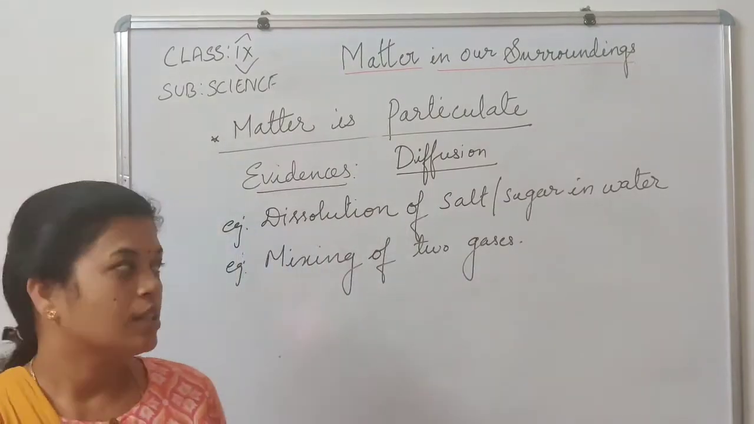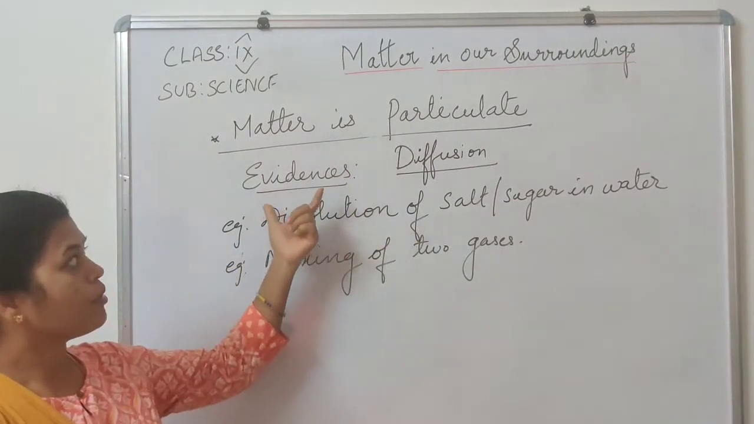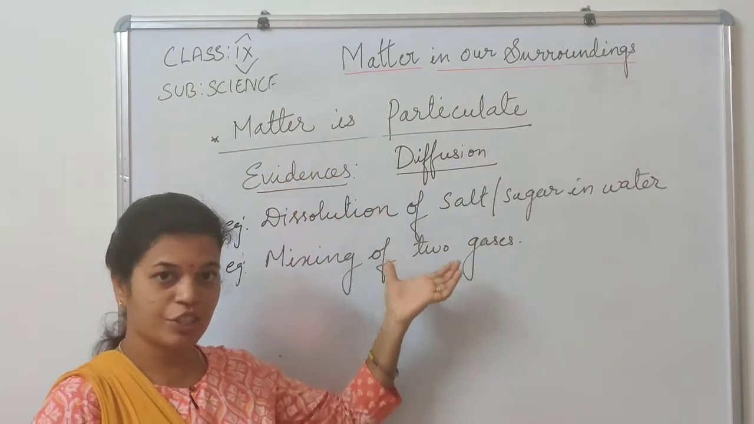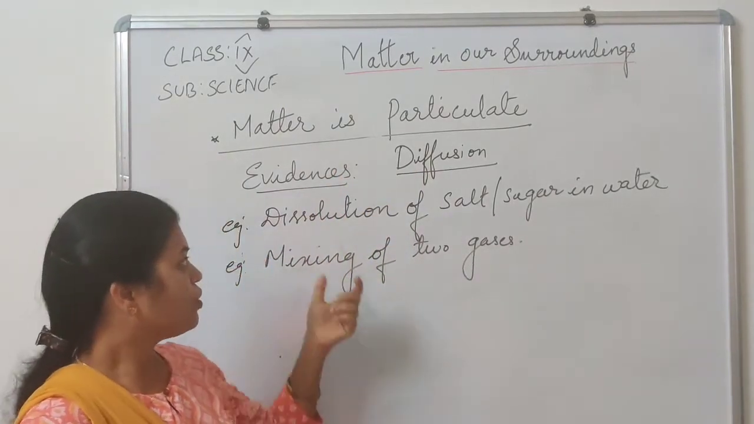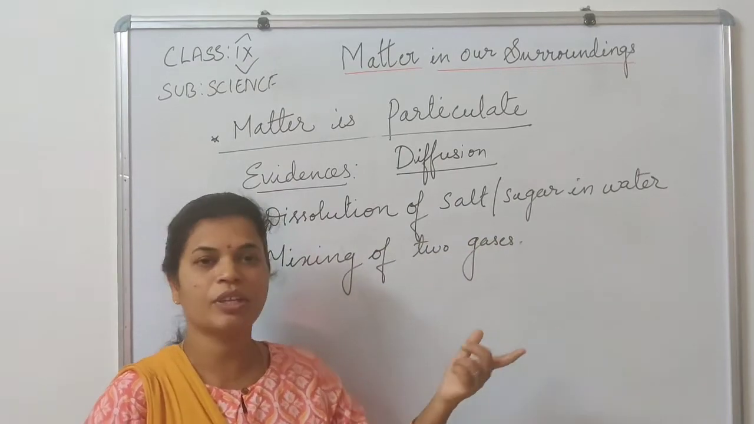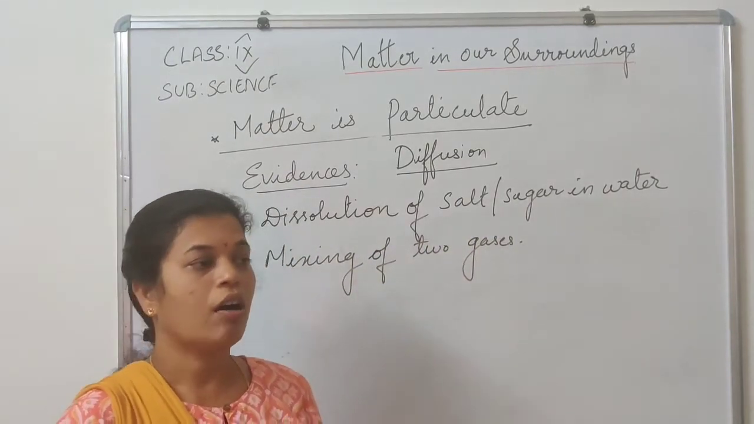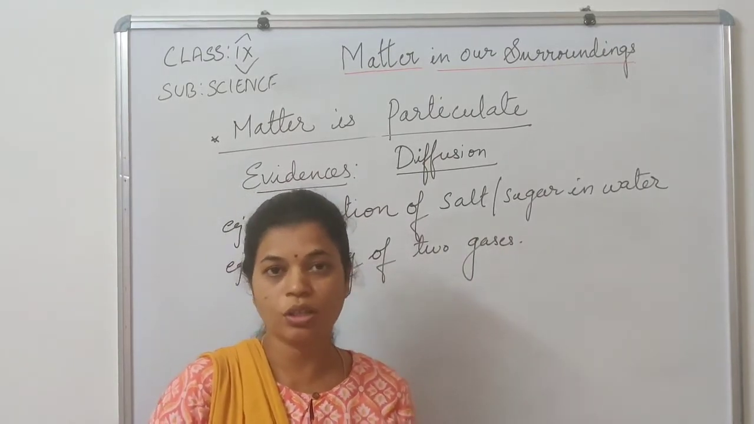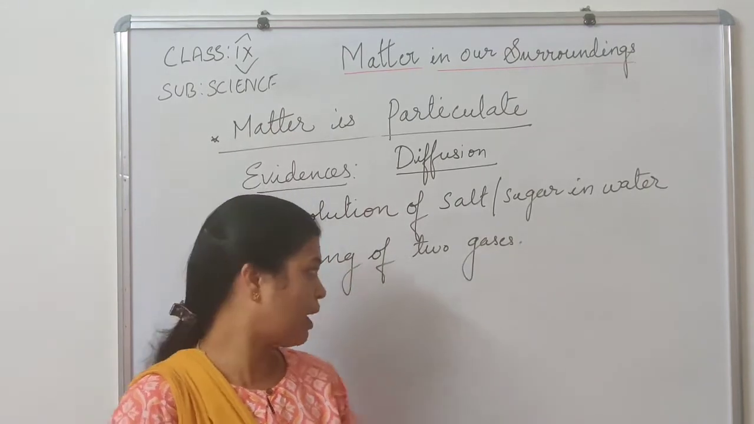Okay, see children, this matter is particulate. What are the evidences to prove that? Diffusion, and another one is the Brownian motion. So here we have taken an example, dissolution of salt or sugar in water. You can even take common salt like sodium chloride in water, or else you can take sugar or jaggery in water. It dissolves by its own. That proves that matter is particulate. It is made up of small particles.